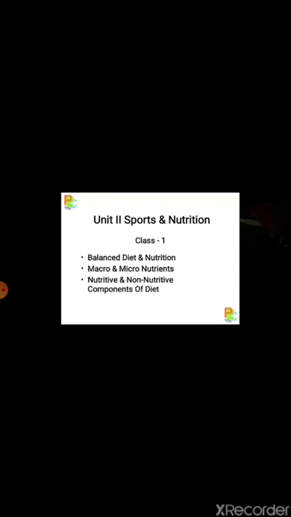Dear students, sports nutrition plays a vital role in sports performance and all types of physical activities. It is not only important because it ensures proper growth and development, but it is a backbone for a player. So let's take the simple terms, that is a diet. What is diet? The food which we eat is known as diet. And this diet contains all types of essential chemicals for our body, which are known as nutrients.